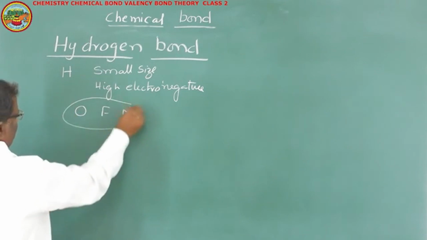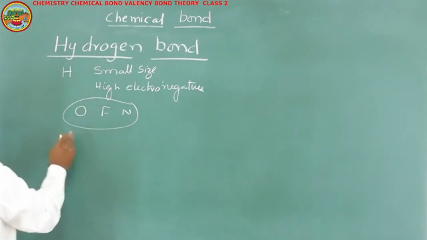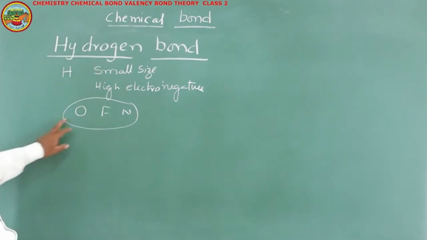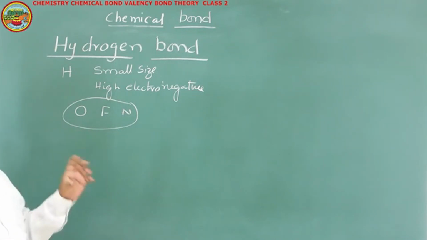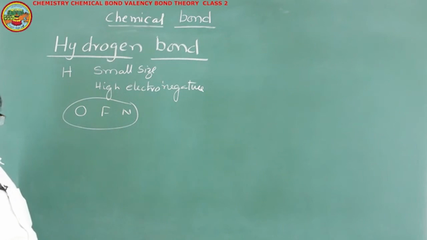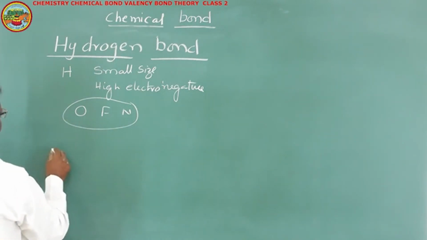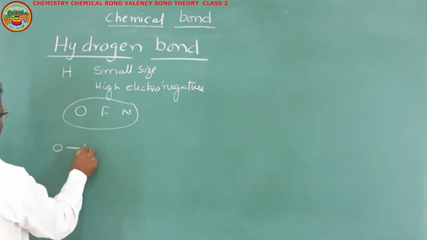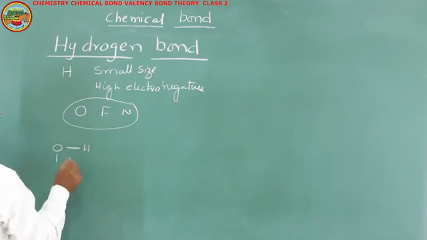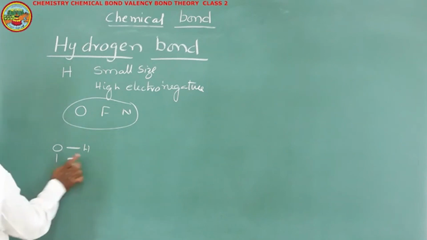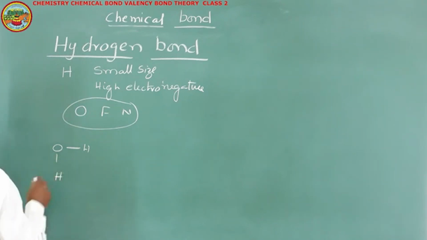These are the three elements. In compounds where hydrogen is bonded with any one of these elements, in such molecules we can observe hydrogen bond. That's why this bond is specially called hydrogen bond. When hydrogen is bonded with highly electronegative and small size atoms like oxygen, nitrogen and fluorine. Here we have a molecule in which hydrogen is bonded with oxygen.